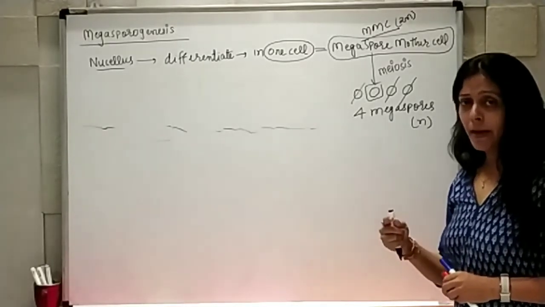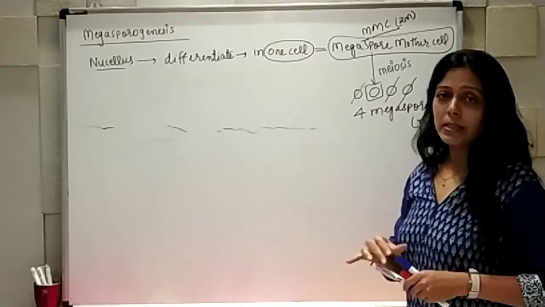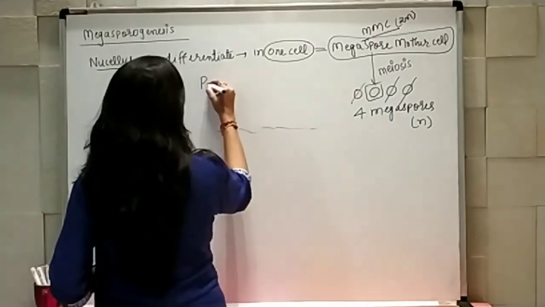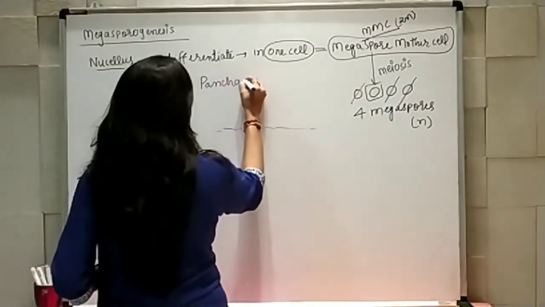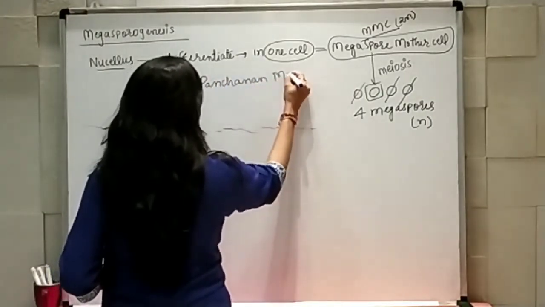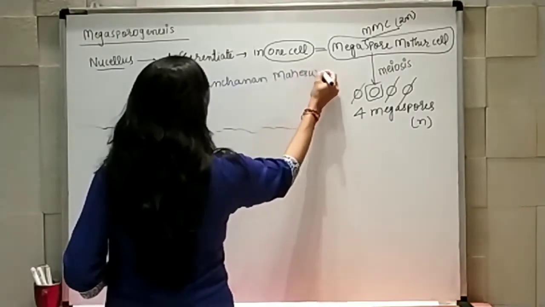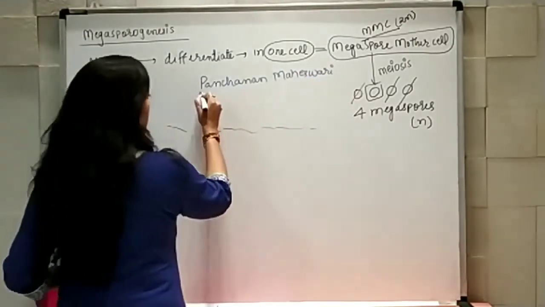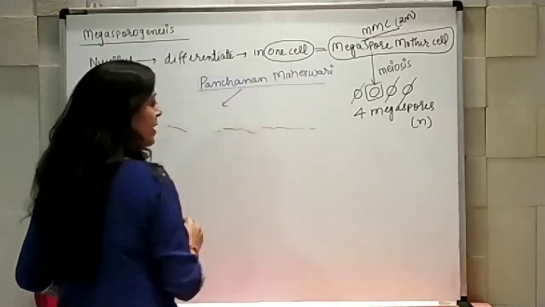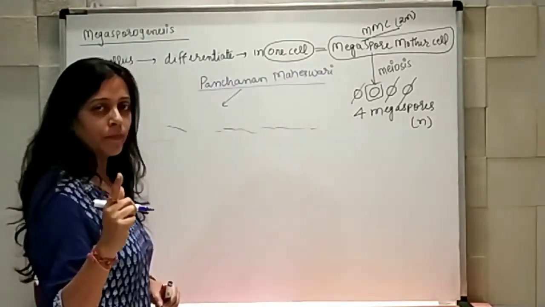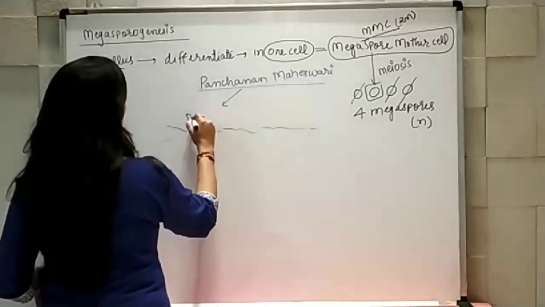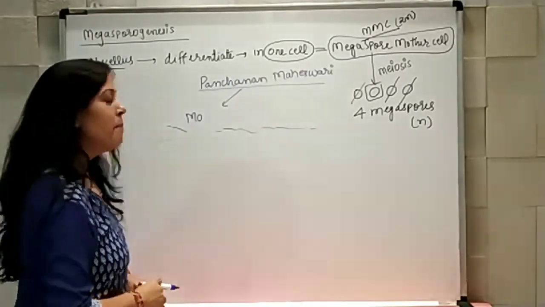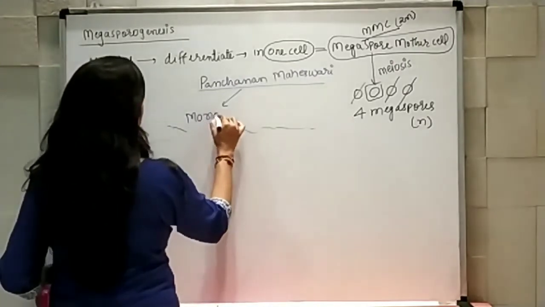This type of development is known as monosporic development, and it was shown by the scientist Panchanan Maheshwari. According to him, if the spore development is occurring from a single spore, it is known as monosporic development.